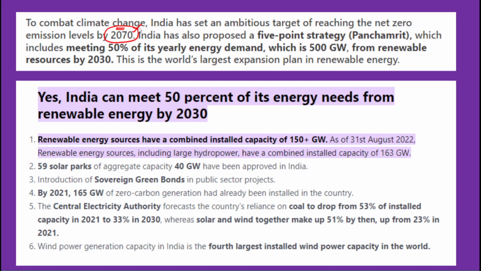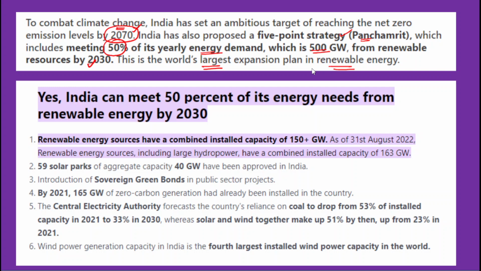So apart from that, India has also announced the Panchamrit or 5-point strategy. Okay, so the 5-point strategy of India includes meeting 50% of its energy demand, which is 500 gigawatt, from the renewable sources by 2030. So this is one such goal as part of the 5-point strategy. So therefore, this would be considered as world's largest expansion plan of renewable energy. So far, no country has such an ambitious plan to adopt or make a transition to renewable energy.